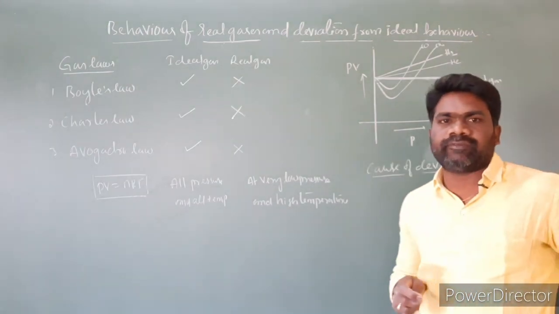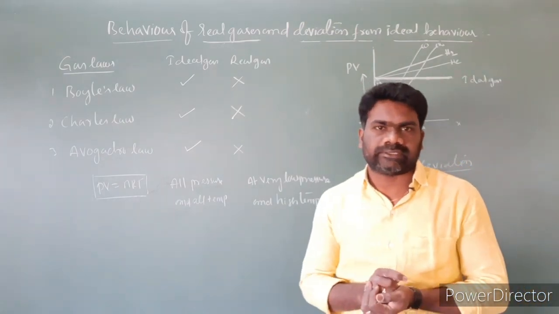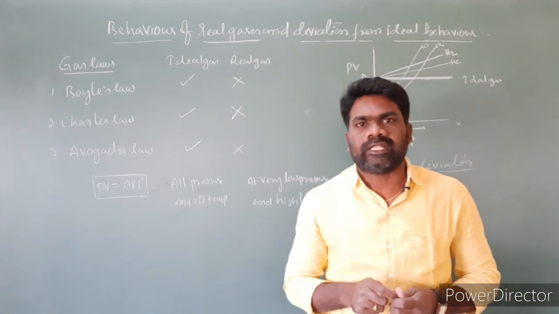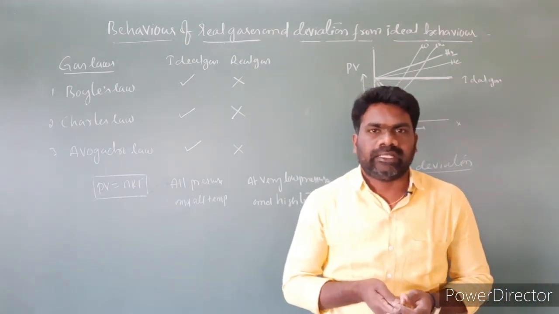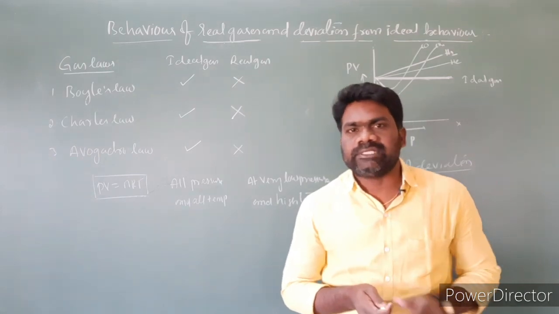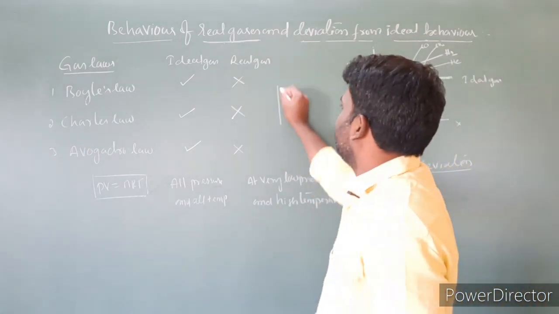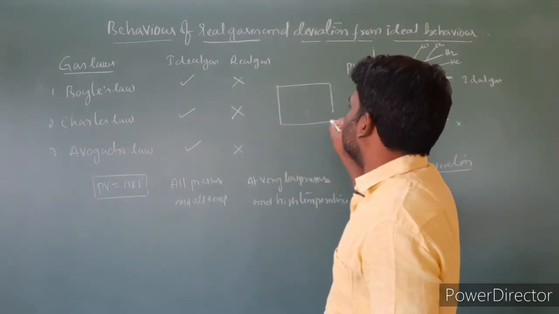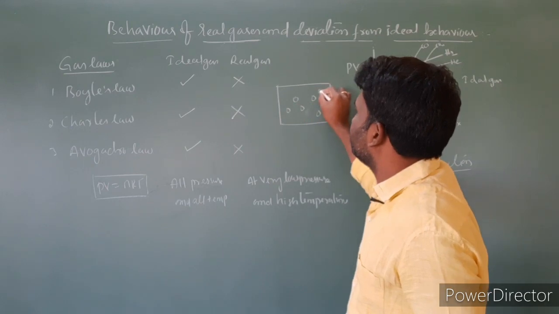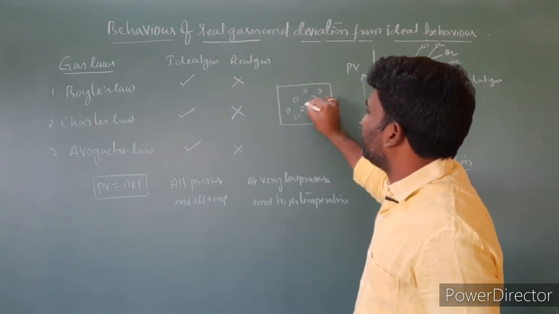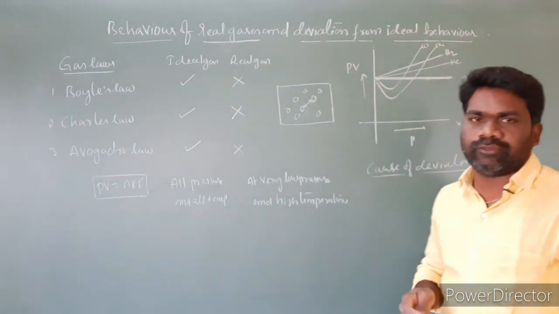There are two assumptions of kinetic molecular theory of gases which do not hold good for real gases. The first one is there is no force of attraction between the gas molecules. According to kinetic molecular theory of gases, I took a container, suppose this is filled with a gas. So this is one gas molecule and this is another gas molecule. Between these two gas molecules, there is no force of attraction.